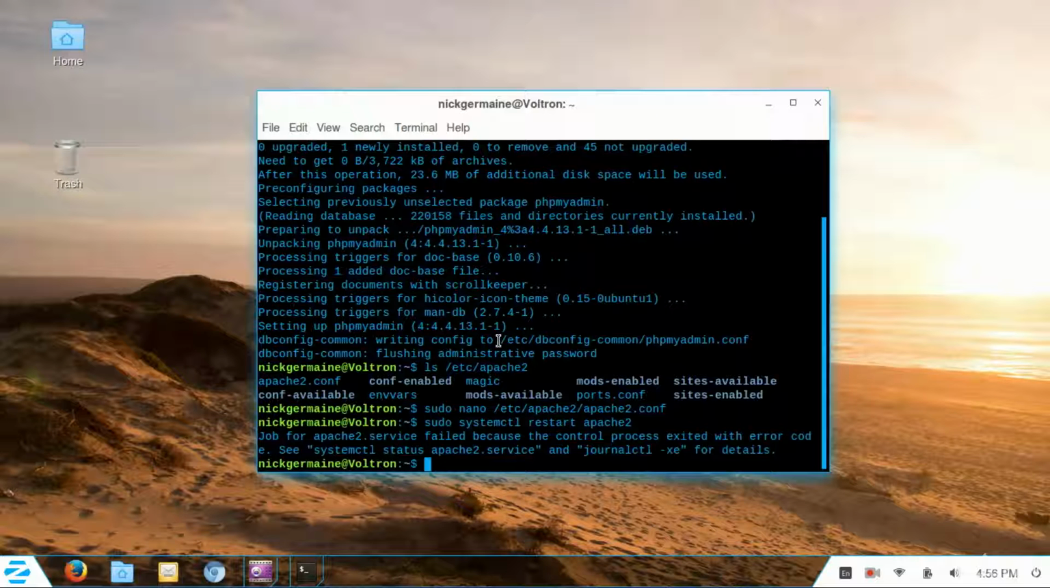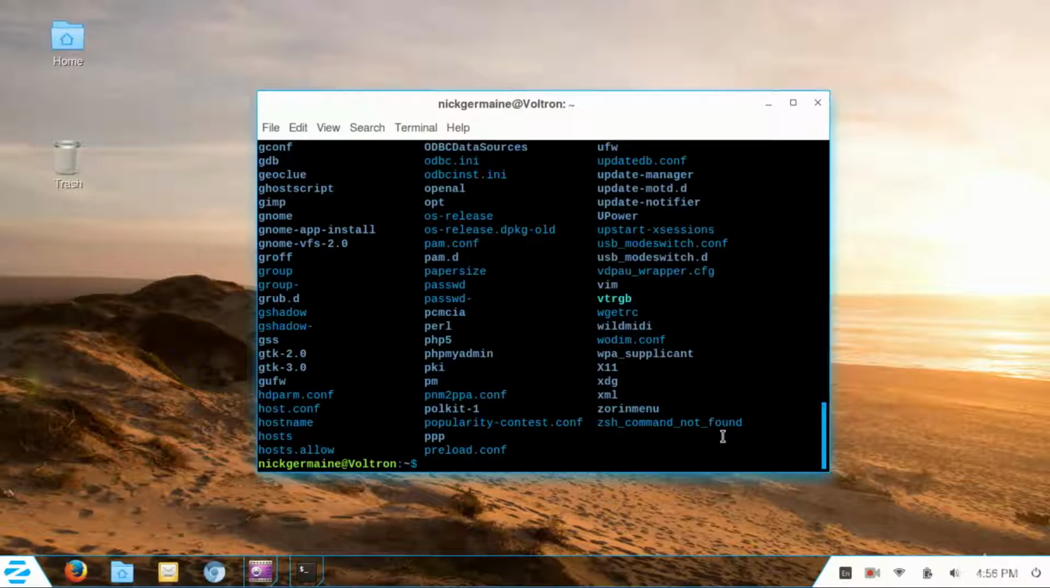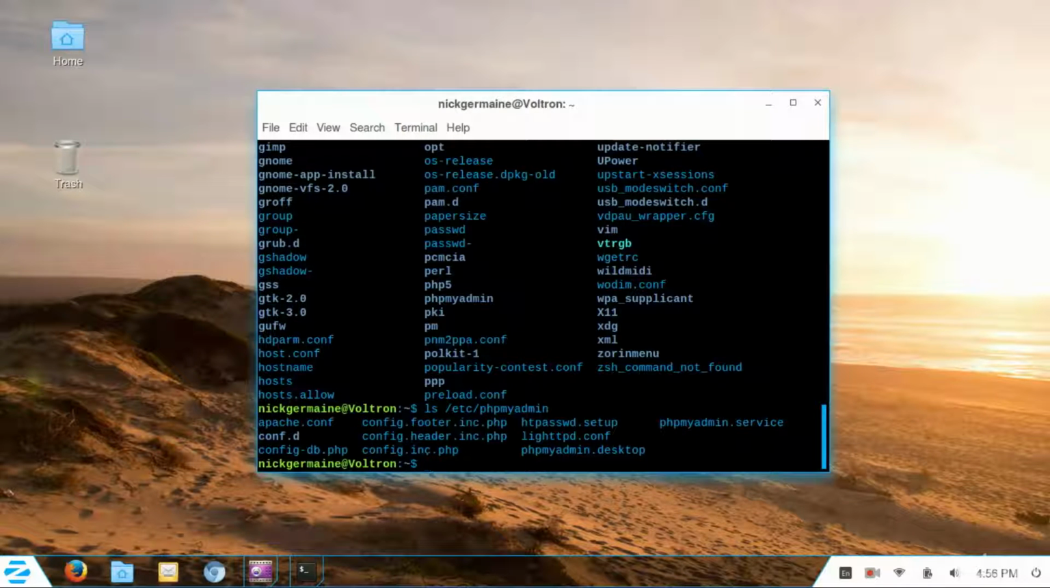I got the path wrong, I believe. One sec. Okay, so let's ls /etc/phpMyAdmin/apache.conf. Let's make sure I included the correct file.